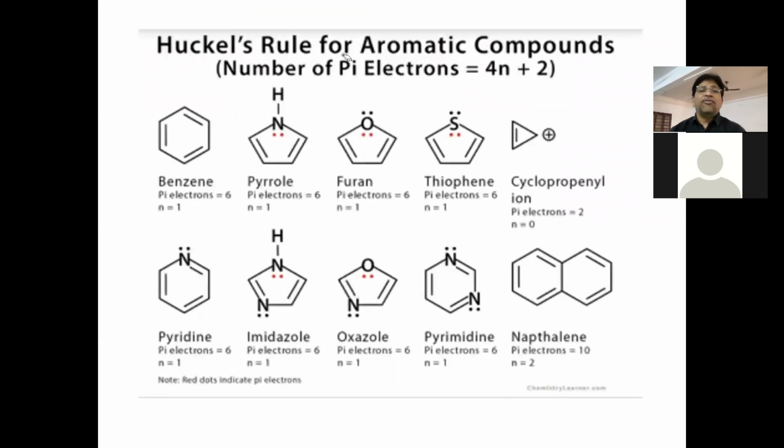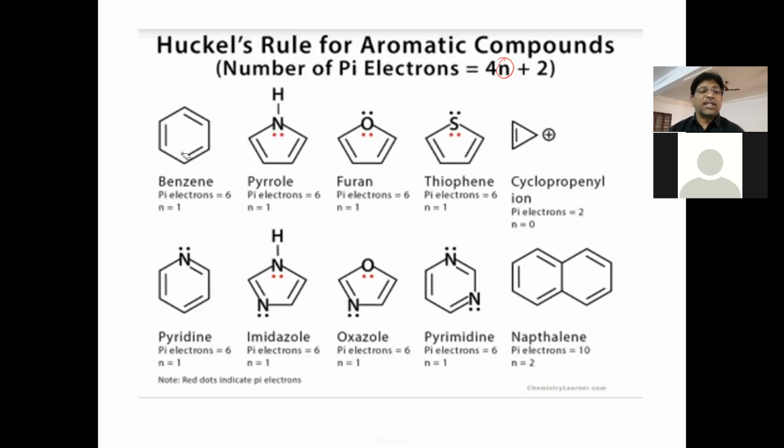This is Huckel's rule for aromatic compounds. The number of pi electrons should equal 4n plus 2, and n should come out to be an integer. If n is an integer, we take it as an aromatic compound. Otherwise, we say it is not aromatic.